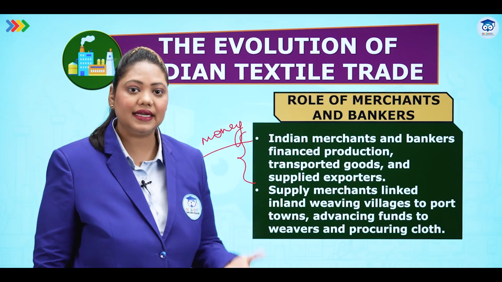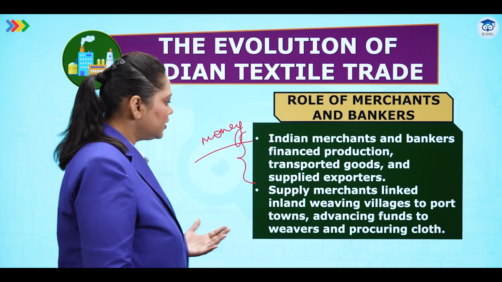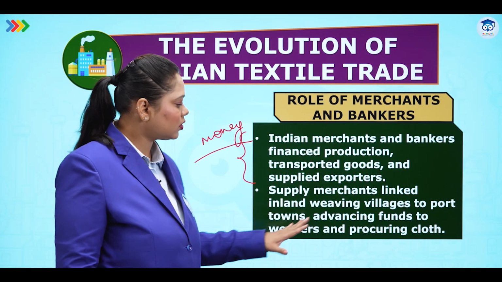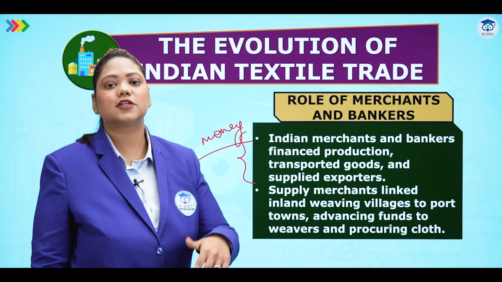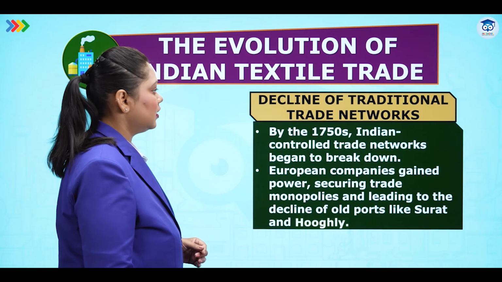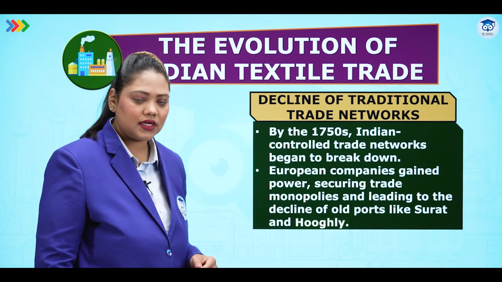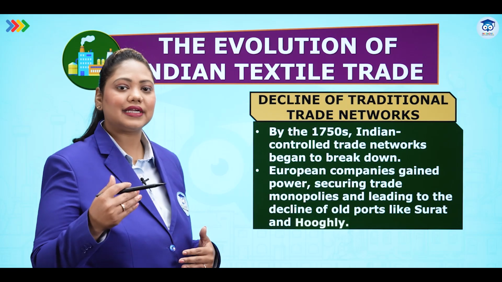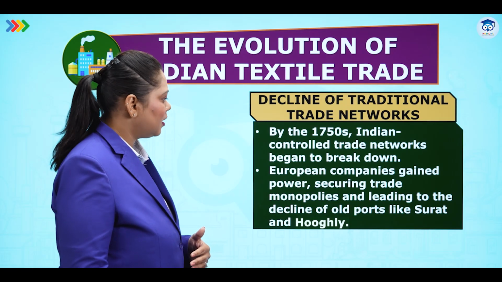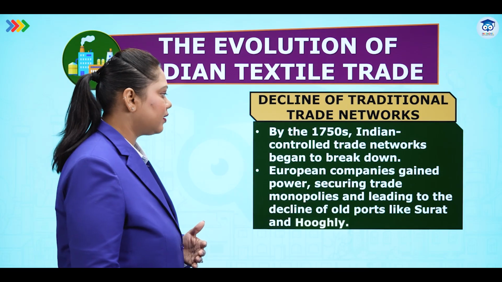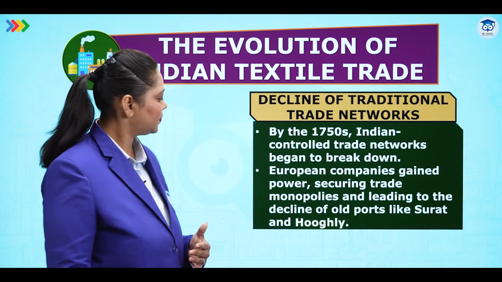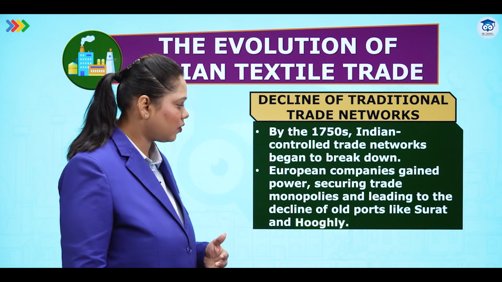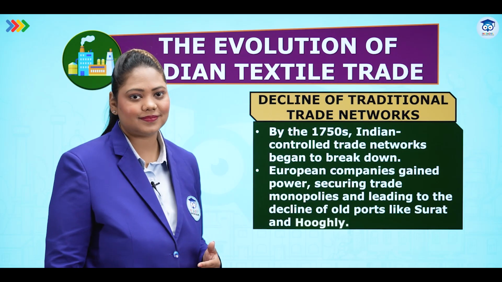And why was this money needed in the colonial time? This money was needed so that from the inland villages where you could get the products, it would get transported to the ports, and from the port towns, they would be exported outside India. Decline of traditional trade networks. Now we are seeing that because of machines, because of the coming of industries, there was a little decline in the traditional sector. By the 1750s, Indian-controlled trade networks began to break down. European companies gained power, securing trade monopolies and leading to the decline of old ports like Surat and Hooghly.